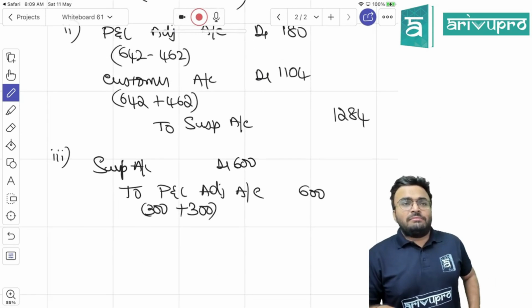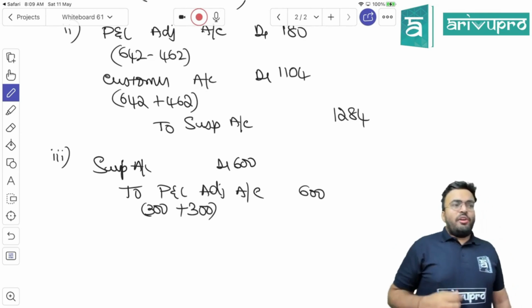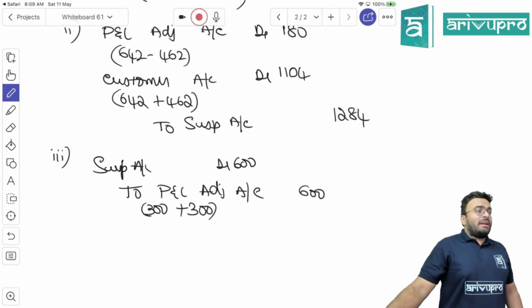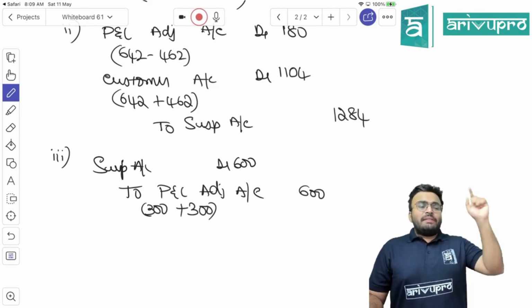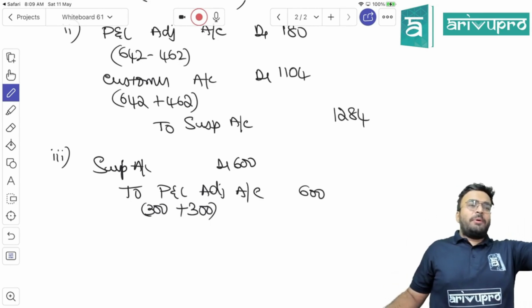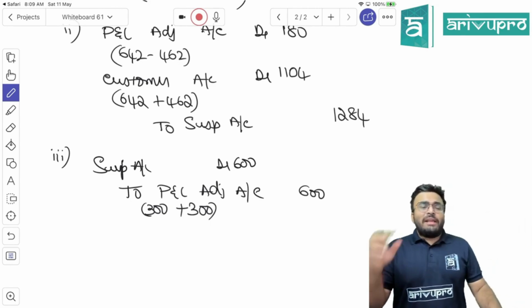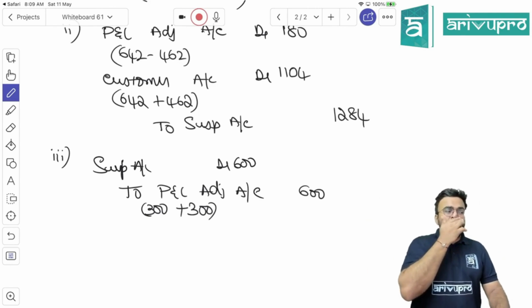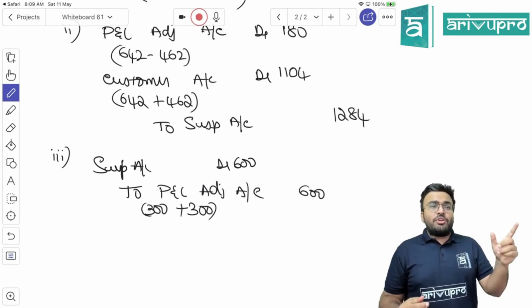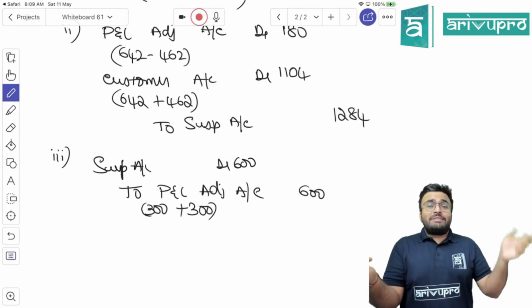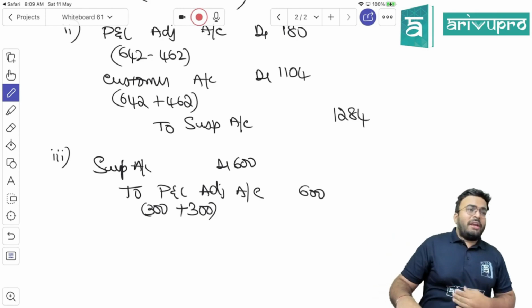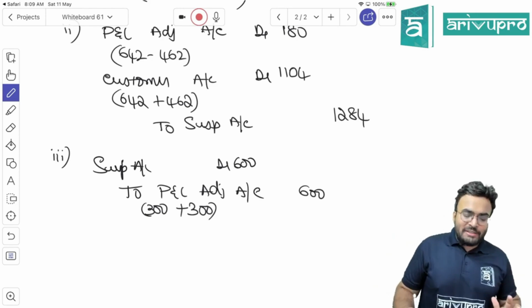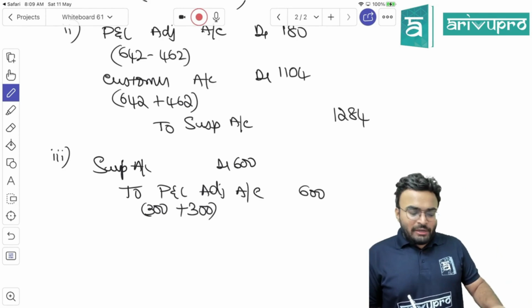Is this clear? Are you following this? Customer account, there is no problem. So don't bother only about customer. What did they tell? Instead of putting into purchase return book, they have put it into sales return book. So now sales return you have to remove. Sales return is usually debited. So to remove that, what should we do? Credit sales return. Purchase return should be credited only. Didn't do it. Do it. So two things you have to credit. Both will affect your profit. So P&L adjustment. Clear? I hope it's clear.